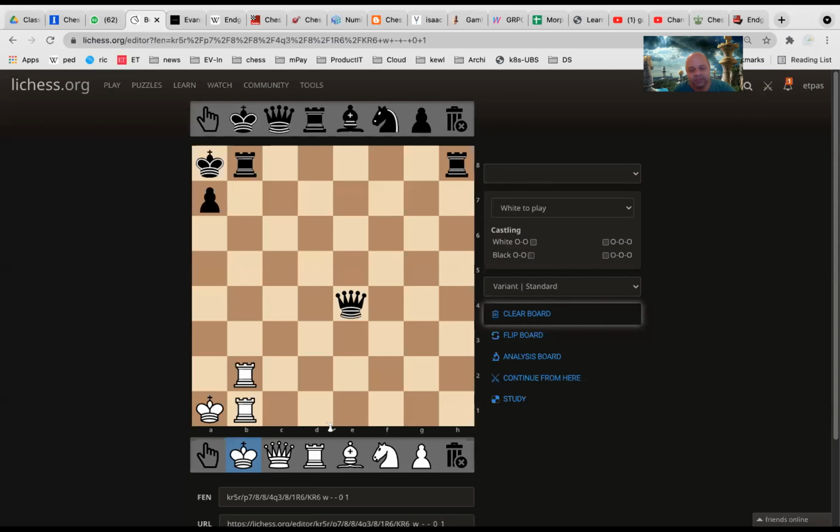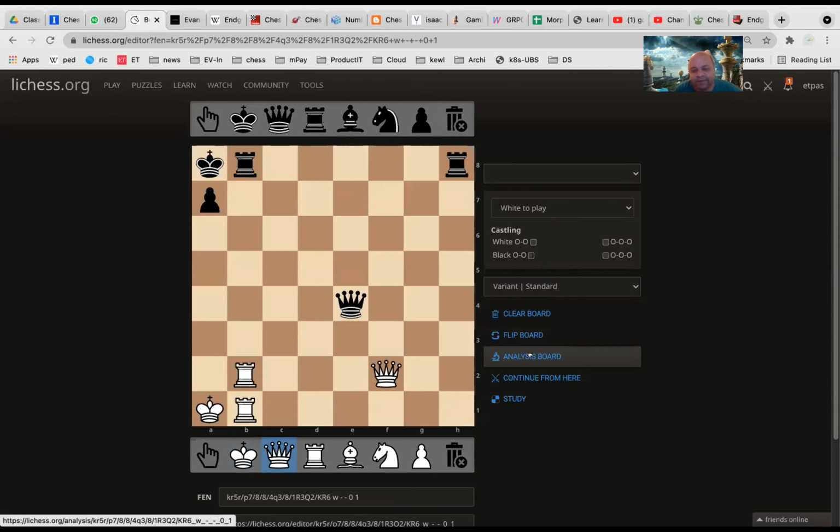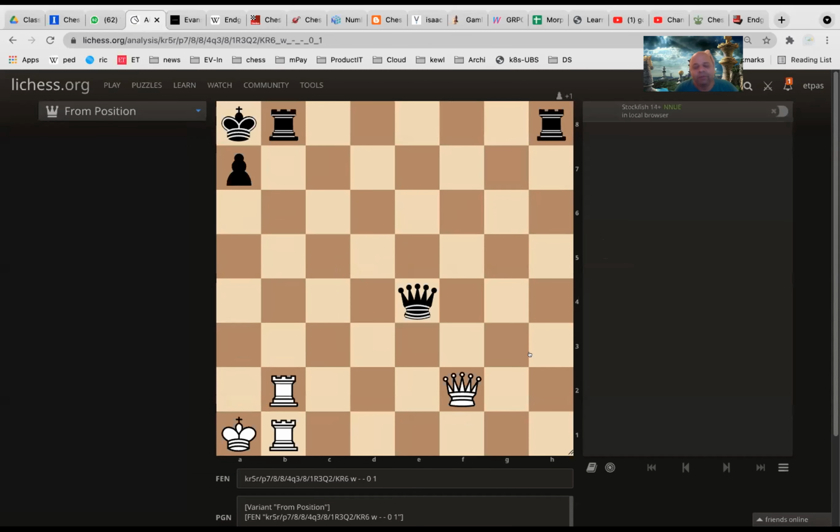Okay, this is the position and the white queen is there. So we are starting with an easy example. White to play. We will say analysis. White to play and checkmate in 3 moves. That is the puzzle.